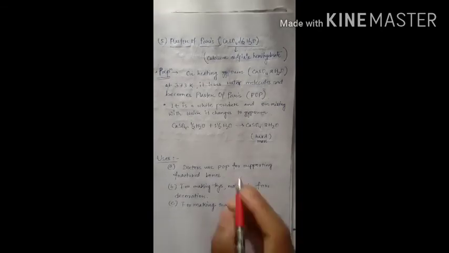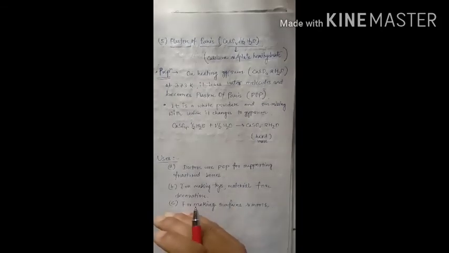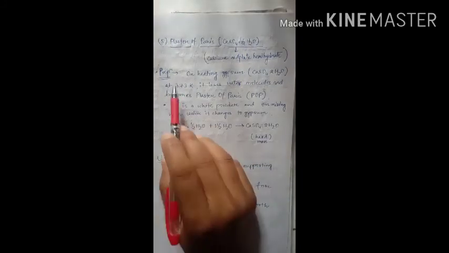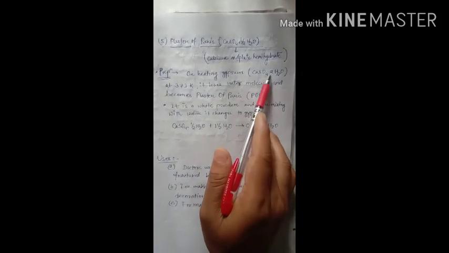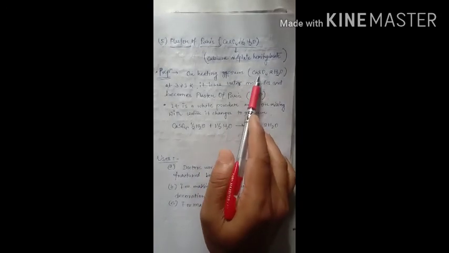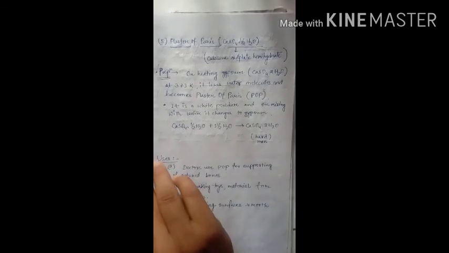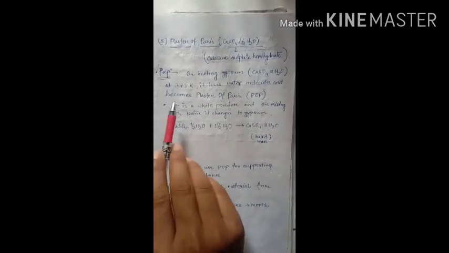When mixed with water, it gives a solid mass, which is converted to the 2H2O form, that is, gypsum, and it is also prepared from gypsum. In the preparation, on heating gypsum, that is calcium sulfate dot 2H2O, 2 moles of water molecules are crystallized on calcium sulfate. We already discussed this a few minutes ago.